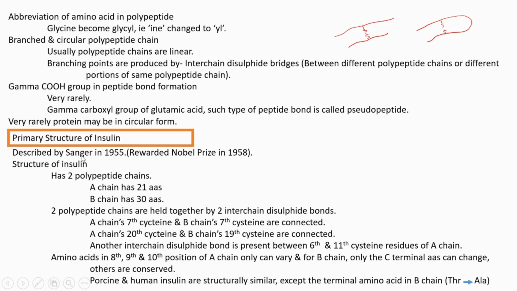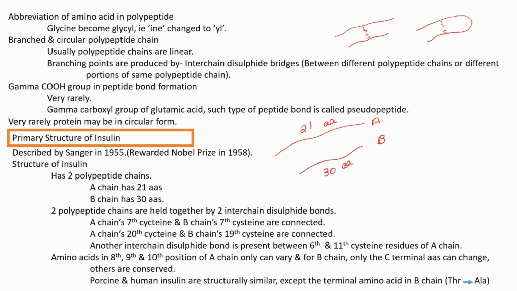Structure of insulin. It has two polypeptide chains. One is called A and the other is B. A has 21 amino acids and B has 30 amino acids.